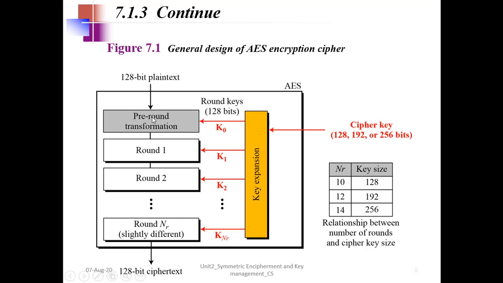So first, the initial permutation is replaced by pre-round transformation. So it is almost the same. So what happens in the pre-round transformation? That we'll see in the further slides.